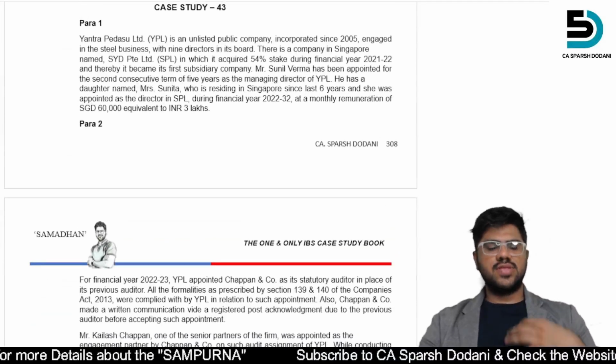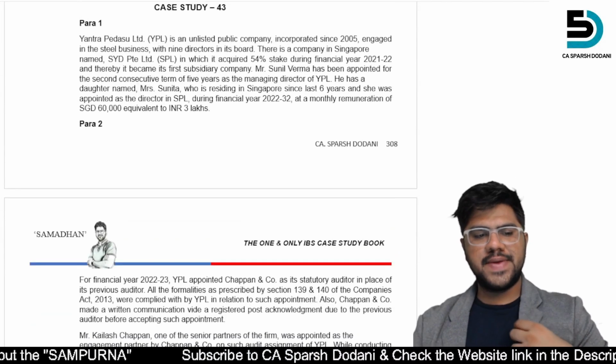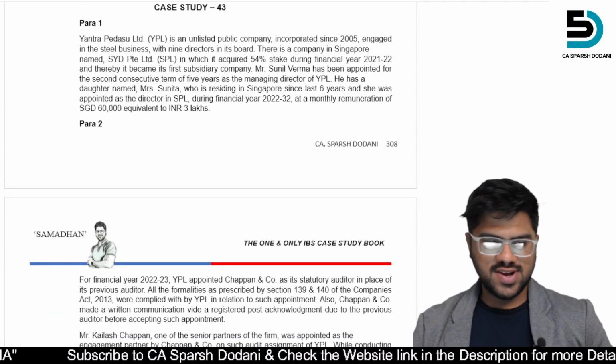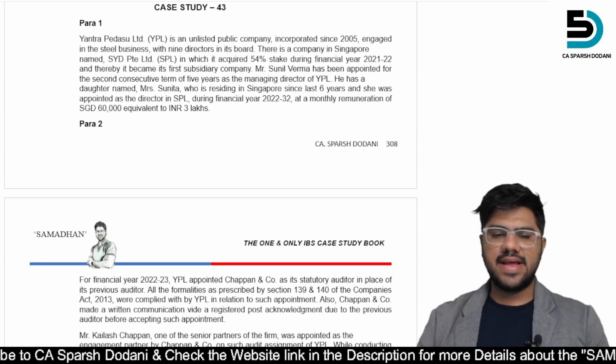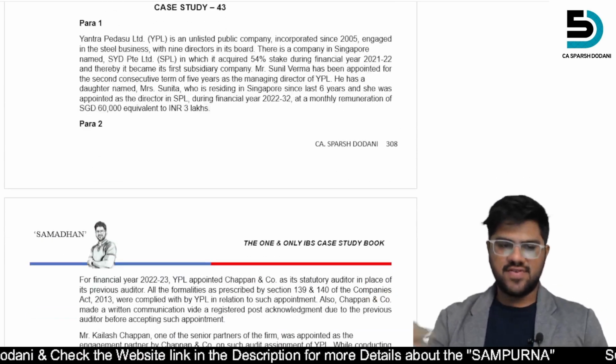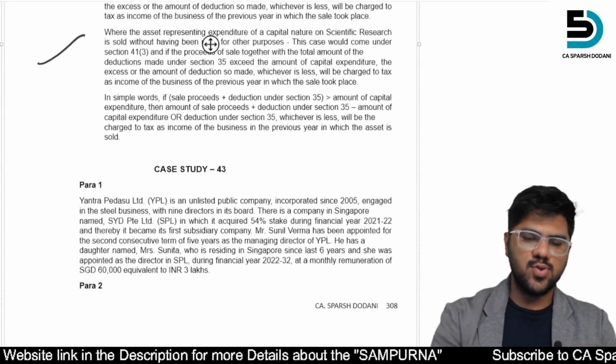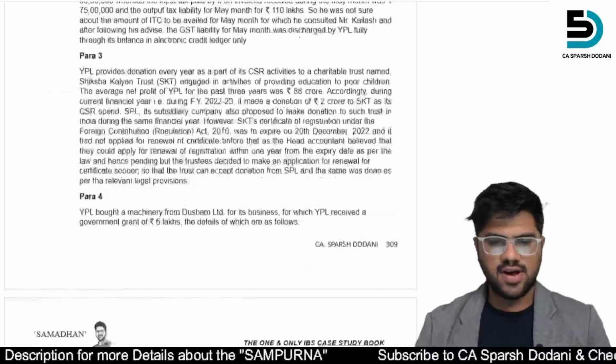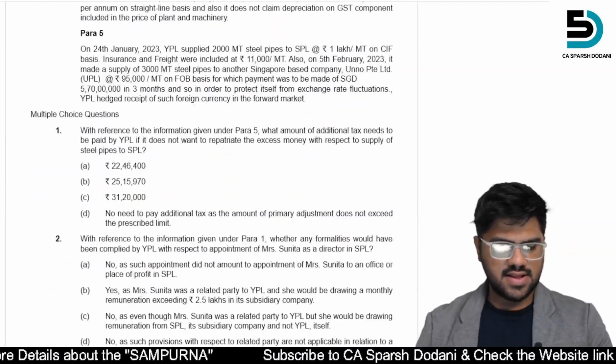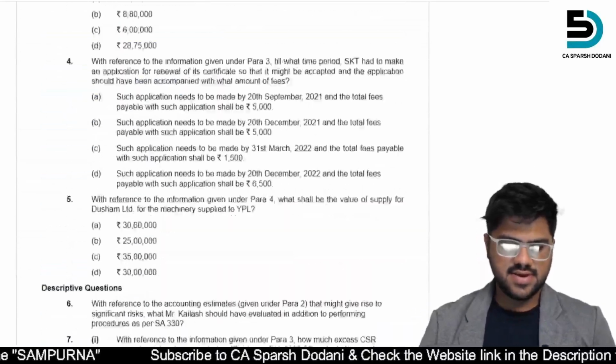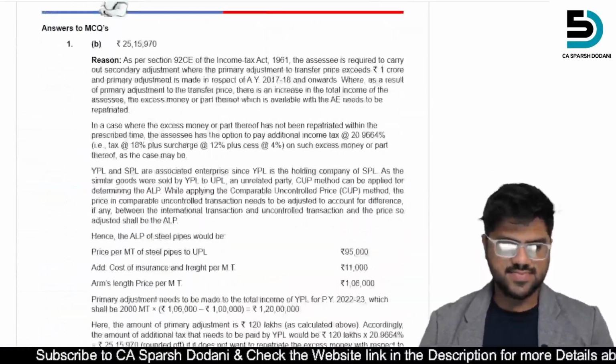Sure. So this is the case study of YPL, Yantra Pedasu Limited. It's an unlisted public company incorporated since 2005. So this is the case study we are going to cover. So let us first see what are the aspects that are in this case study. Let's go on to that.